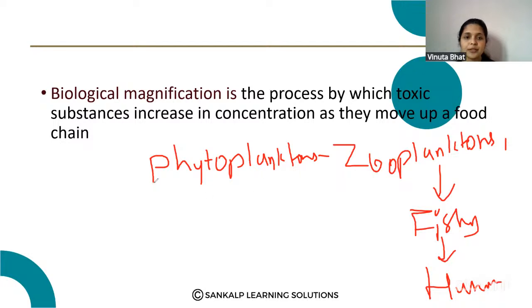These phytoplanktons are present in water.